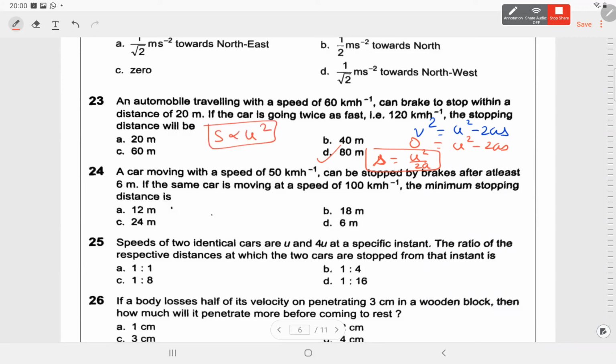S is proportional to u square. The stopping distance will be proportional to u square. U is doubled, so distance will be 4 times. 24 by the same logic. Sorry, यहाँ पे हमें distance calculate करना है. Apply the same equation. In 24, what will be the answer? Same logic, 4 times. 24. Speed of two identical cars.